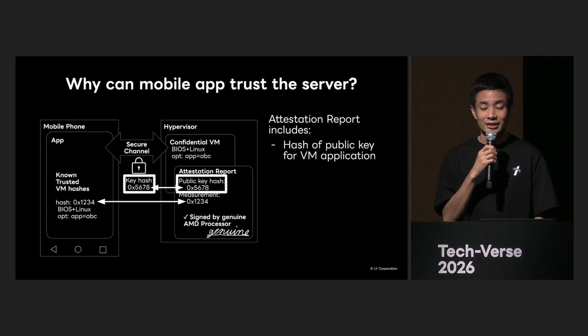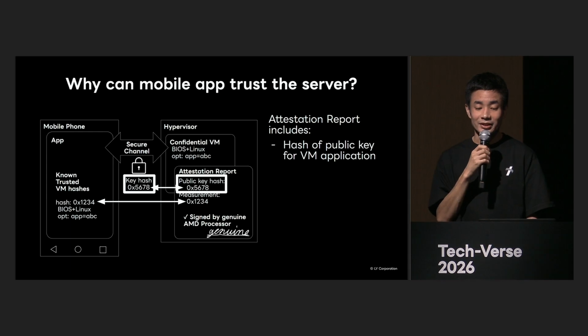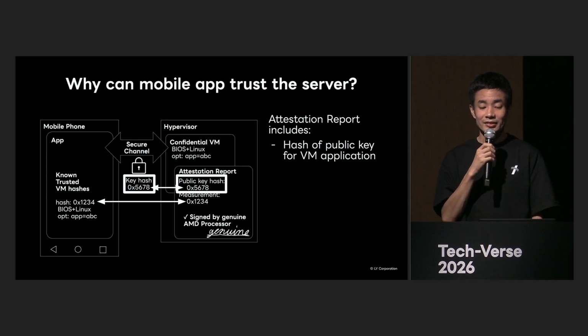Assuming the issuer of the attestation report can be trusted, how can we securely communicate with the issuer of the attestation report? The attestation report has a field where arbitrary data, such as a public key hash, can be embedded. By embedding the public key hash, smartphone applications can use this public key to establish a secure channel with the confidential VM, which is the issuer of the attestation report.